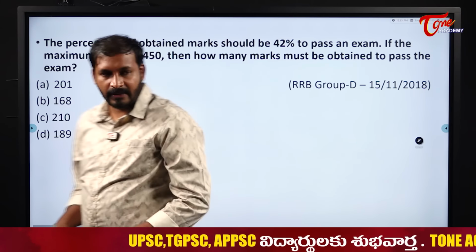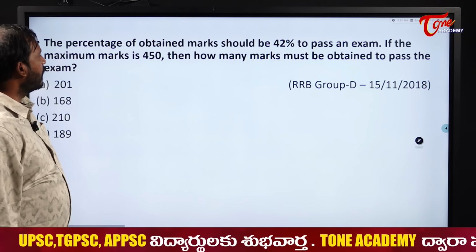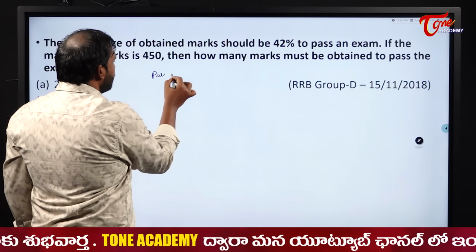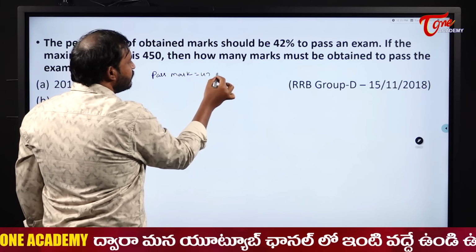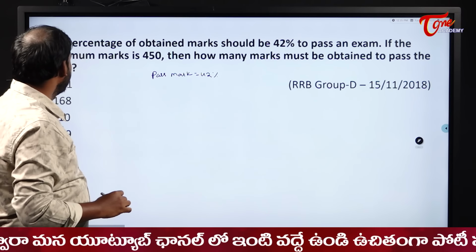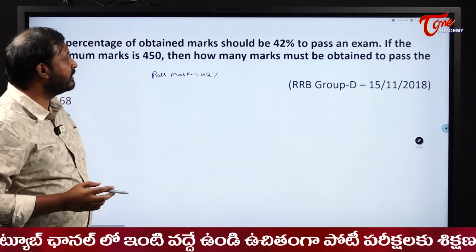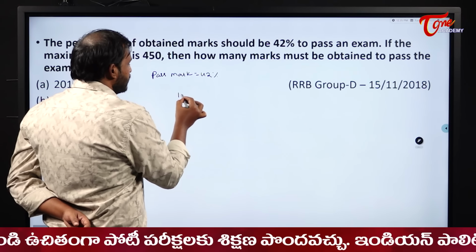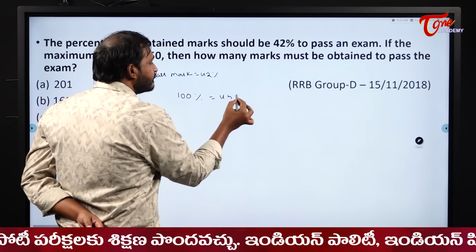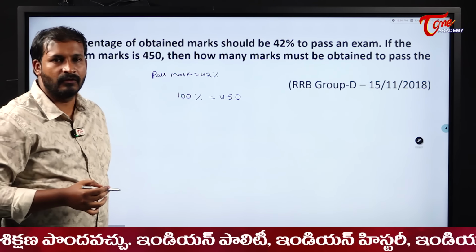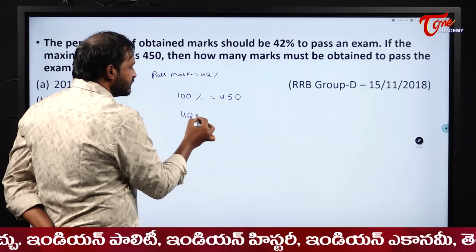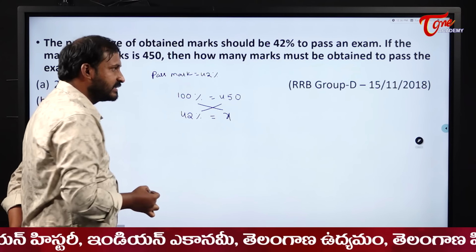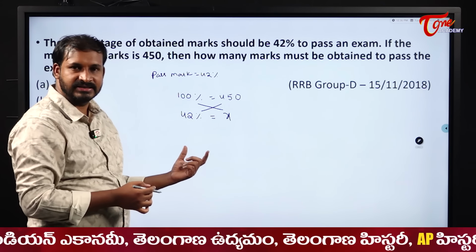The percentage of marks obtained should be 42% to pass in the exam. So what is the pass mark here, students? The pass mark is 42%. If you get 42%, you will pass in that examination. If the maximum marks is 450, then how many marks should be obtained to pass in that examination? This maximum marks means 100%. Given, 100% is equal to 450. They are asking us what 42% is equal to. Very simple. Assume it as x. This is a simple and straightforward question, students. Only the calculation part is there, nothing more than that.